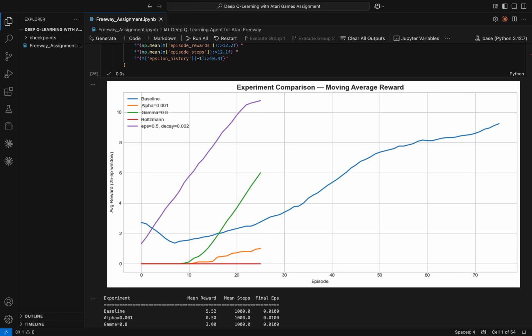The key takeaway: learning rate is the most sensitive parameter. Too high and training collapses entirely. Discount factors need to be high for tasks where rewards are delayed, and exploration strategy matters. For simple environments, less exploration can actually be better.